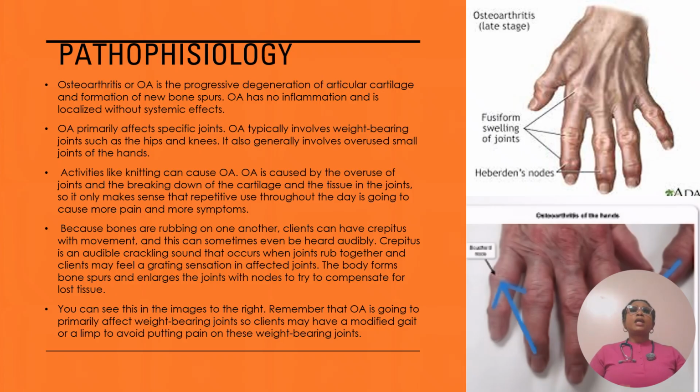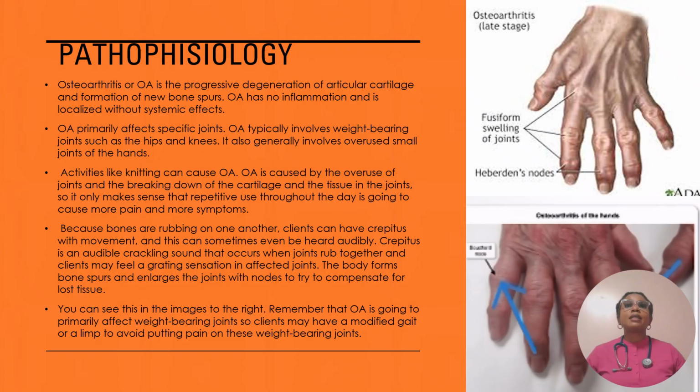Because bones are rubbing on one another, clients have crepitus with movement, and this can sometimes even be heard audibly. Crepitus is an audible crackling sound that occurs when joints rub together, and clients may feel a grating sensation in affected joints. The body forms bone spurs and enlarges the joint with the nodes to try to compensate for the lost tissues. You can see this in the images to the right.